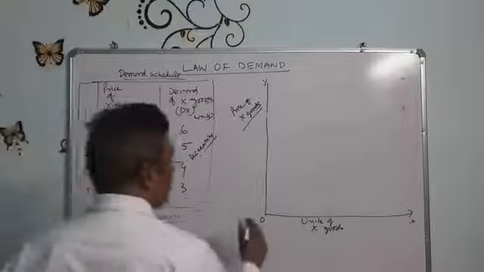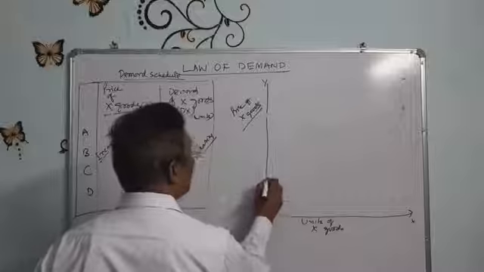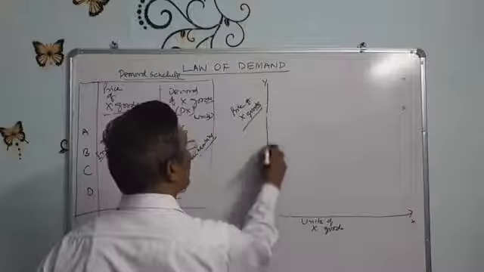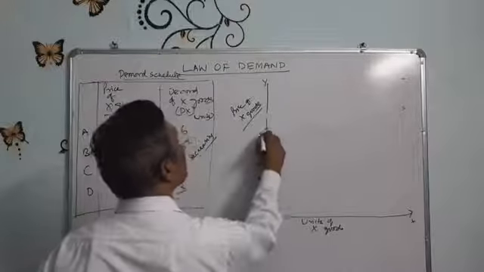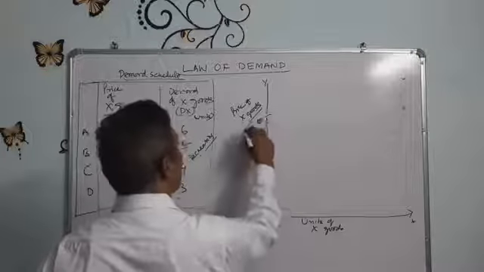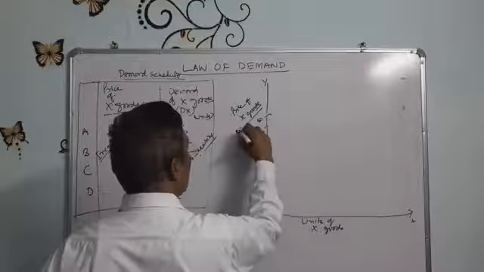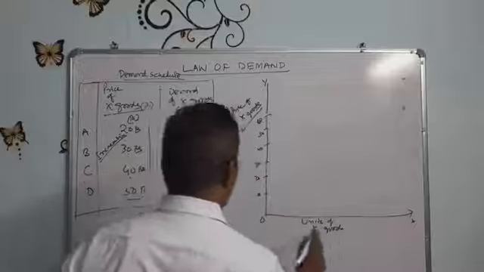Let the price be 10, 20, 30, 40, 50, 60, like that. This is the price of X goods in rupees, and these are the units of X goods demanded.